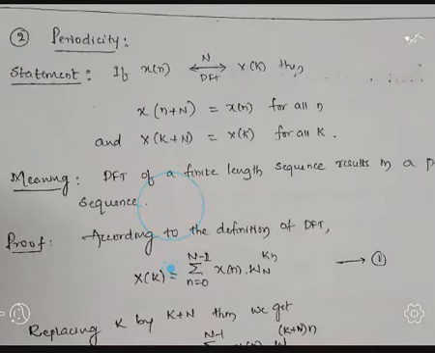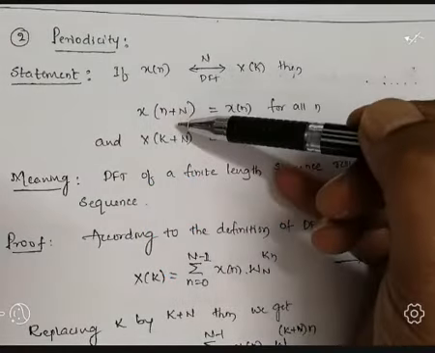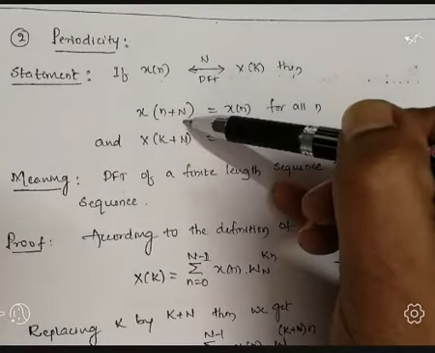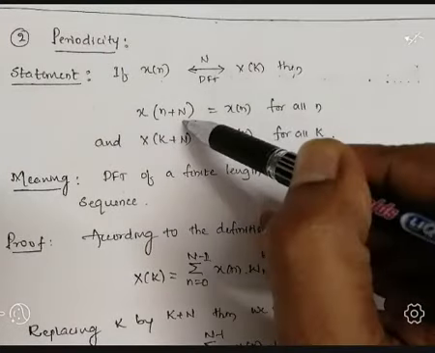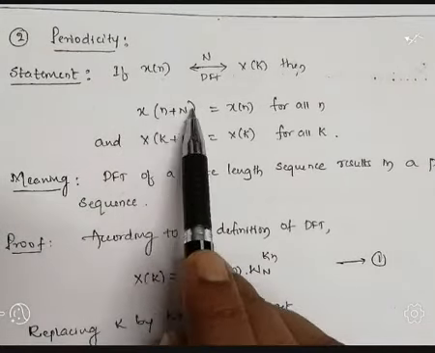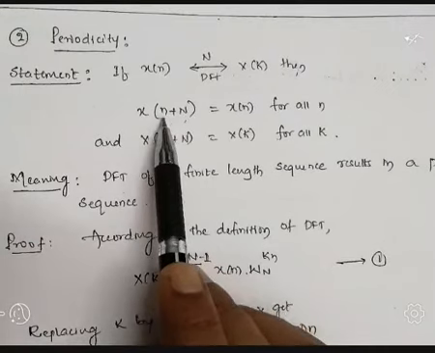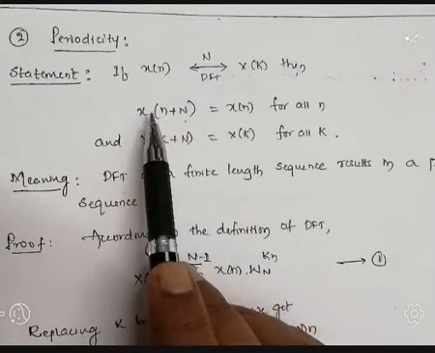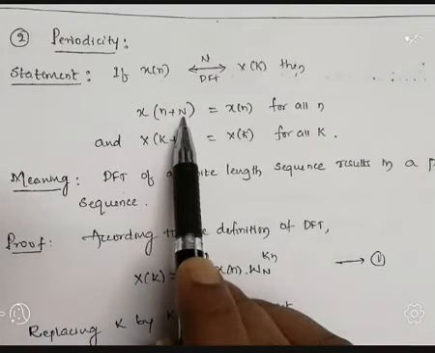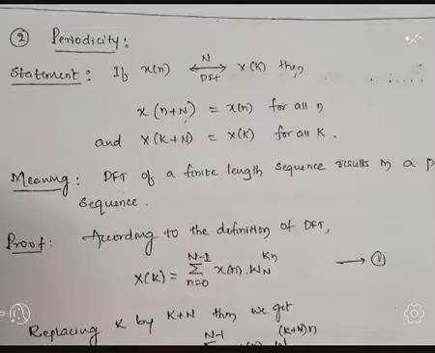Now, the same thing I told in sentence, I am going to represent in an equation or expression format. If the sequence x of n is periodic, it repeats after a period of time N, where capital N stands for the period of the sequence.